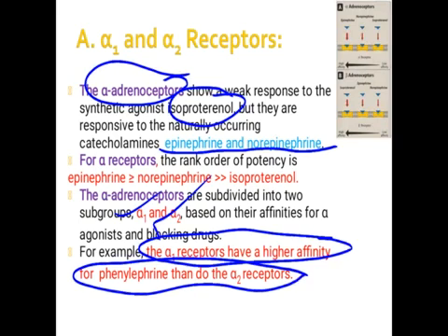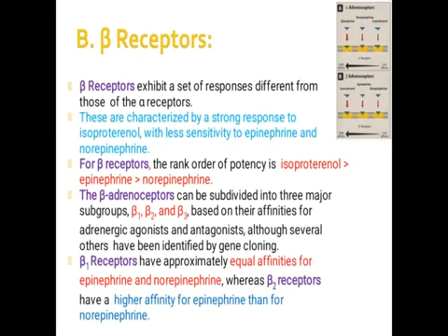So these are some important points about alpha receptors. They are classified into two types depending upon their affinity. Phenylephrine is the drug having more affinity for the alpha 1 receptor as compared to the alpha 2 receptor. In the case of natural neurotransmitters, they are more active against the alpha receptor as compared to the synthetic drug isoproterenol. But in the case of the beta receptor, it is characterized by strong activity of isoproterenol, the synthetic drug, as compared to epinephrine and norepinephrine.